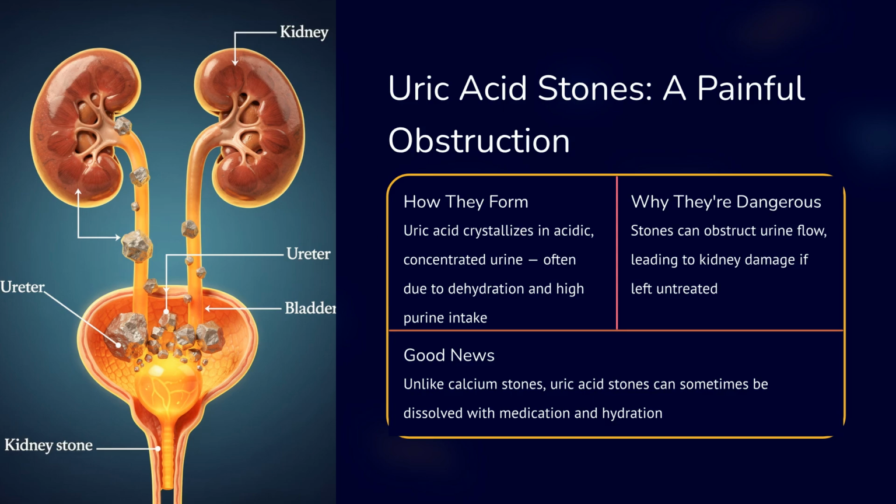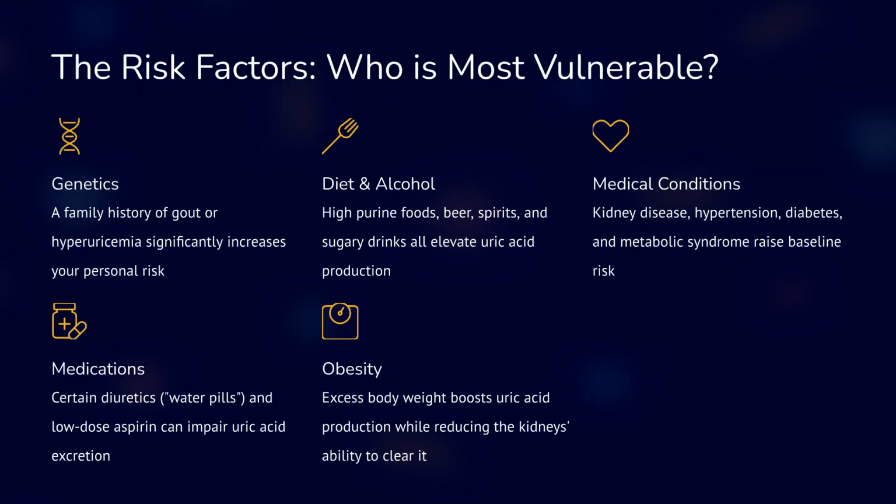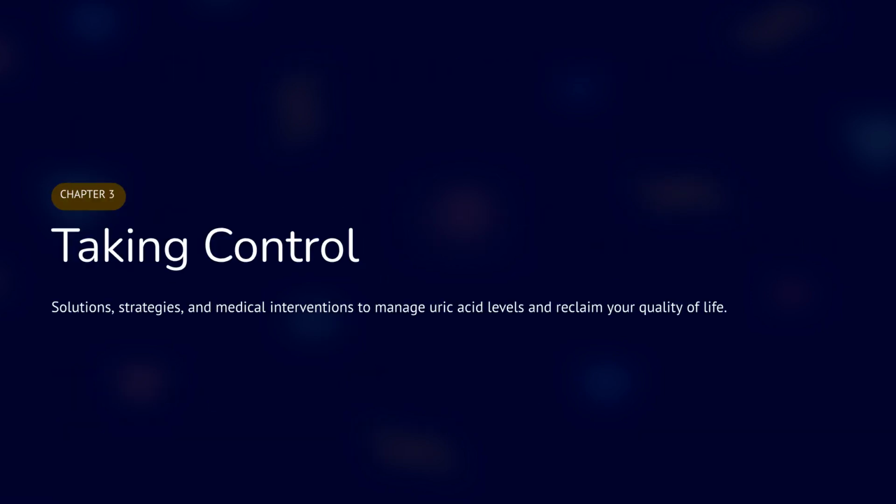Uric acid stones form in acidic, concentrated urine, often due to dehydration and high purine intake. They are dangerous because they can obstruct urine flow, potentially leading to kidney damage. Fortunately, unlike calcium stones, uric acid stones can sometimes be dissolved with medication and hydration. Several factors increase vulnerability to high uric acid. These include genetics, diet and alcohol intake, underlying medical conditions like kidney disease and diabetes, and certain medications, as well as obesity. Finally, we reach Chapter 3, Taking Control.